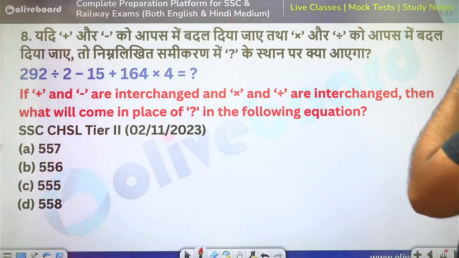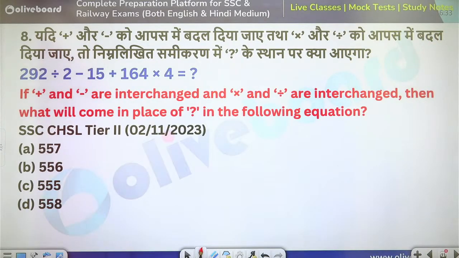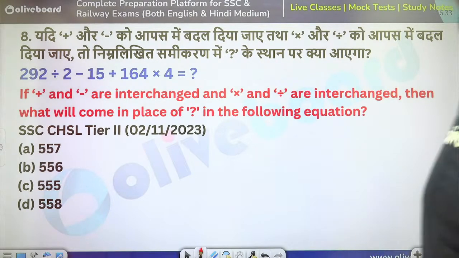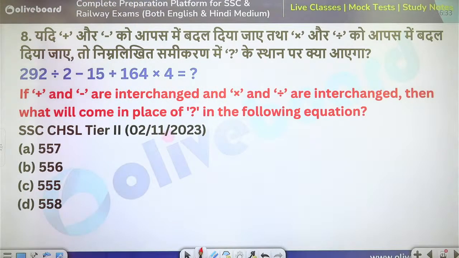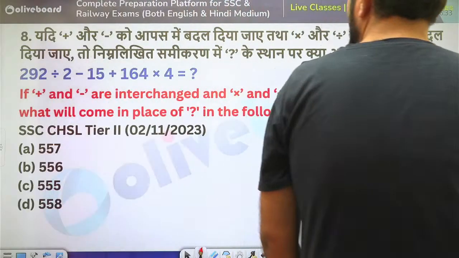Next. Similar question again. Yes, right. Plus and minus are interchanged again.